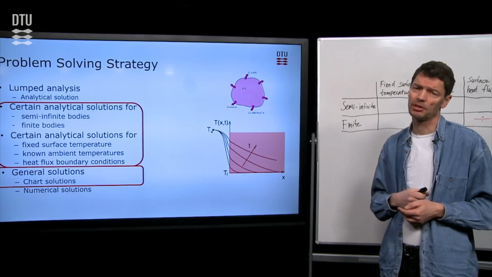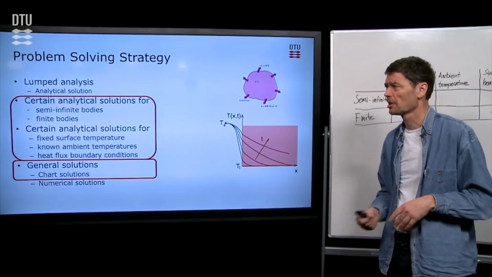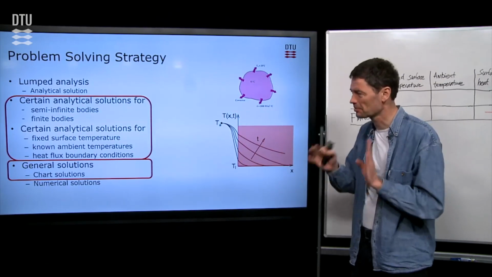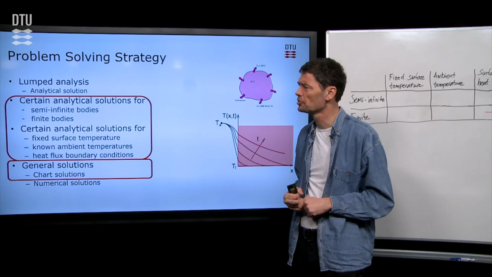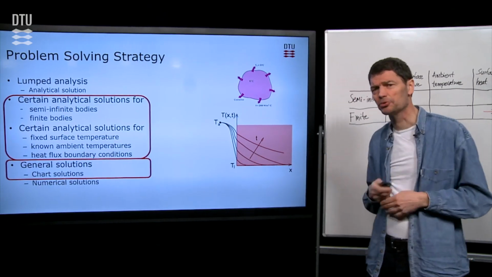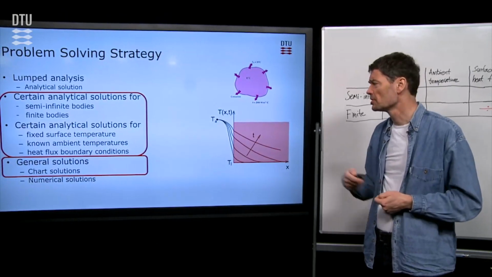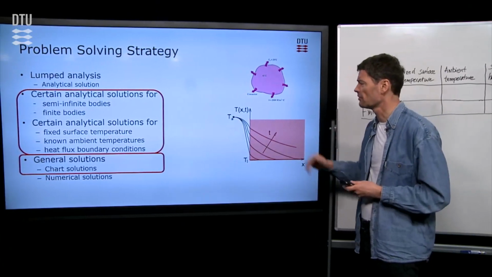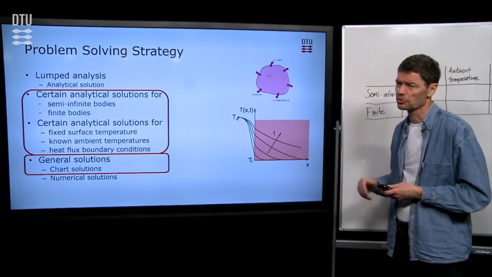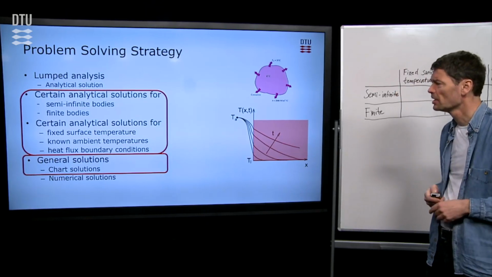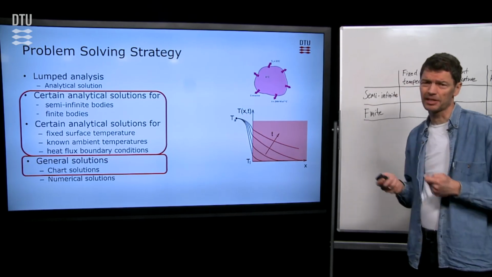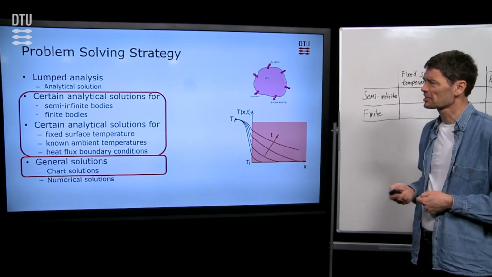Therefore, we have in our course a problem-solving strategy where sometimes we are covering the very simple cases we call lumped analysis, which is not part of this part of the lecture. Here we talk about the analytical solutions in a certain number of cases that we have to identify and divide between, where we should find our proper formulas. So this is what I'll go through, and find cases where we can in certain situations find formulas that give us the temperature profiles within the materials. In the end, we also have chart solutions where we can read the results rather than calculate them with our formulas. So let's get started with it.